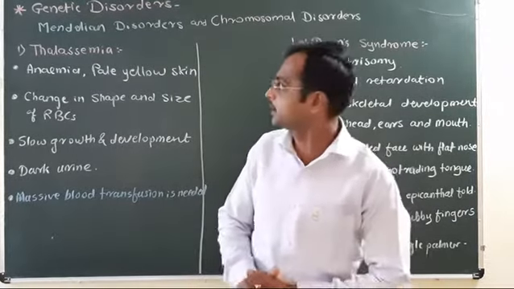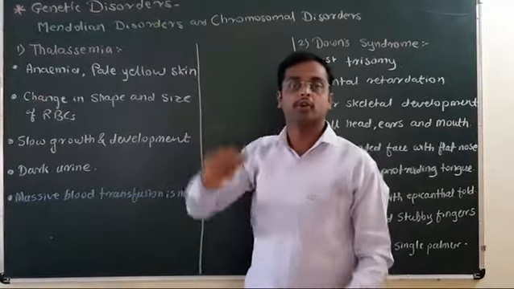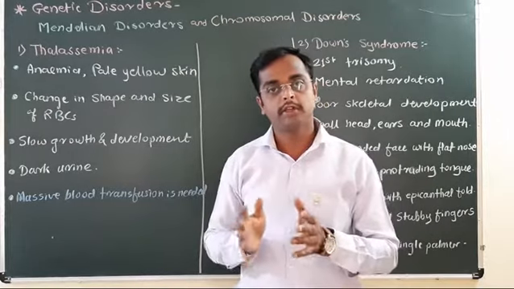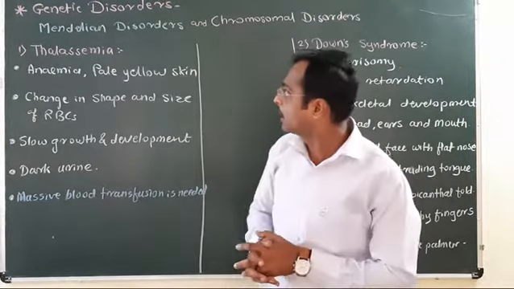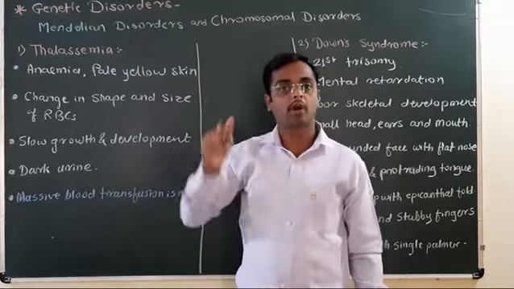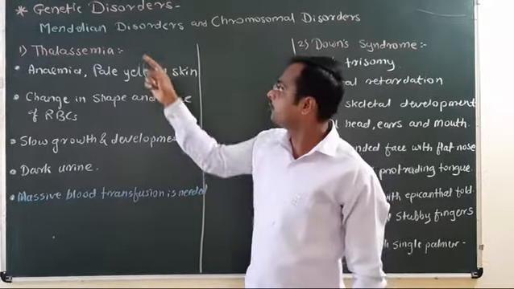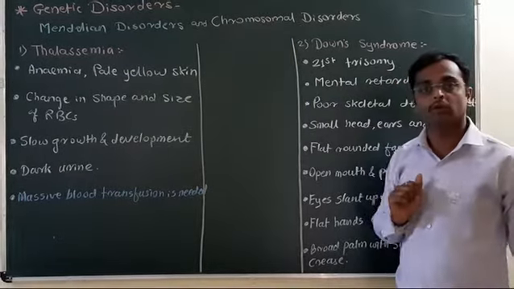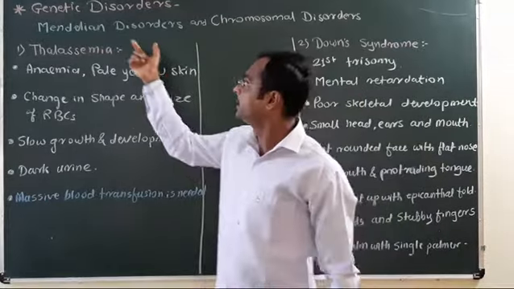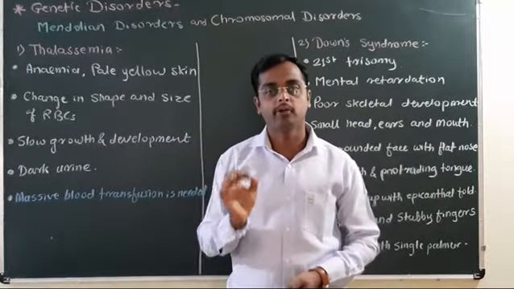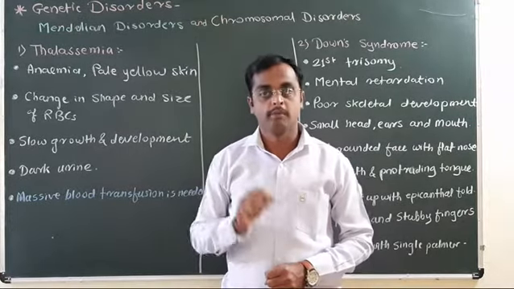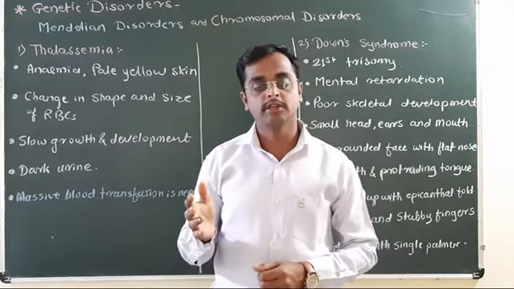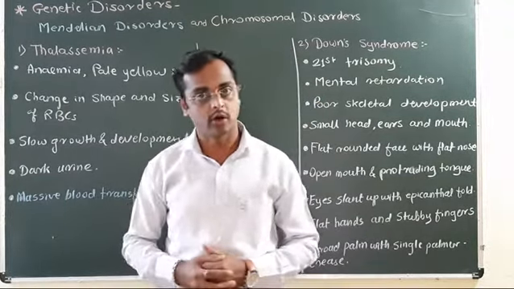In this lecture, we will study genetic disorders. Genetic disorders are generally related with the abnormal gene or abnormal chromosomes, and these genetic disorders are broadly classified into two categories. The first one is Mendelian disorders and the second one is chromosomal disorders. Mendelian disorders are related with the abnormality in the gene, like mutation or the deletion or alteration of the gene.